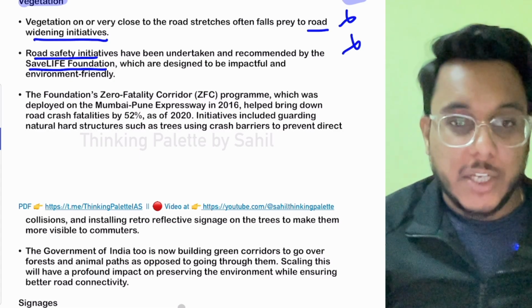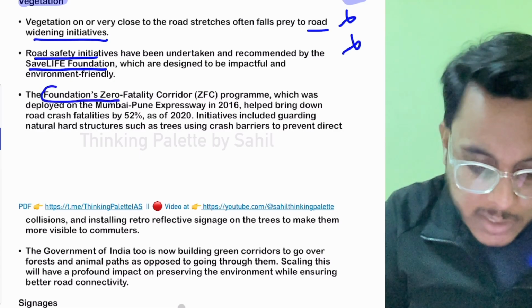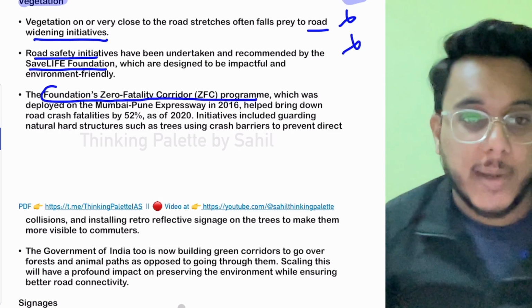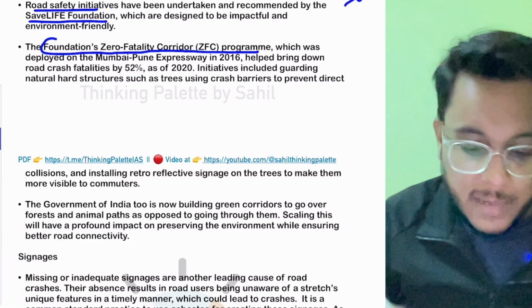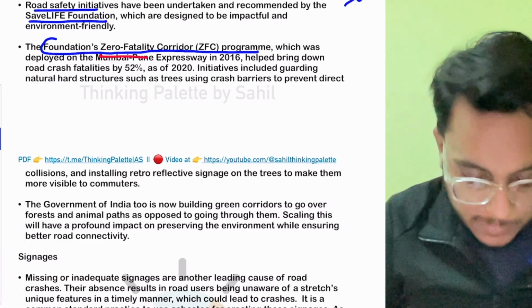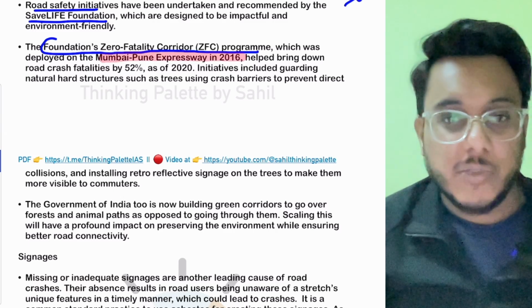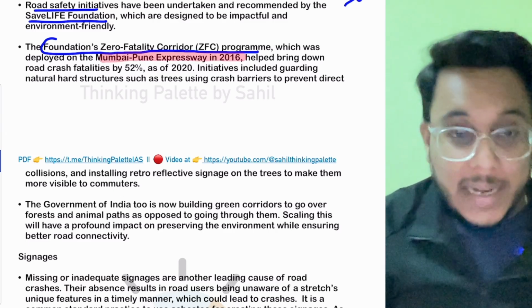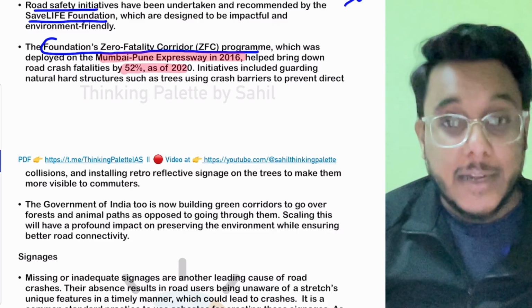Now in this direction, guys, road safety initiatives have been taken by the Save Life Foundation. They are running the foundation's Zero Fatality Corridor program, which was deployed on the Mumbai Pune expressway in 2016, and by that the fatalities were reduced by 52% by 2020.